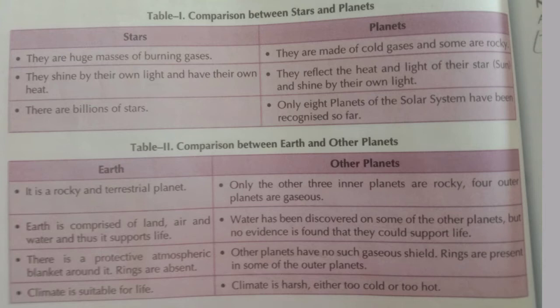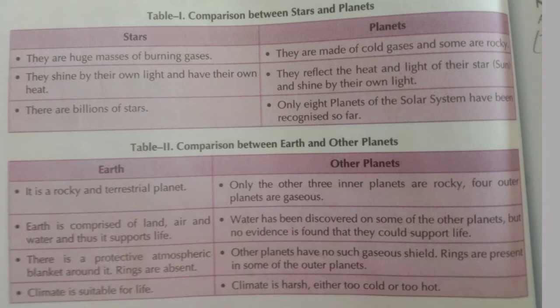Comparison between Earth and other planets. Earth, it is a rocky and terrestrial planet. Earth is comprised of land, air and water, and thus it supports life. There is a protective atmospheric blanket around it. Rings are absent. Climate is suitable for life. Other planets. Only the other 3 inner planets are rocky. 4 outer planets are gaseous. That is the thing that we have learned, the inner and outer planets, children.